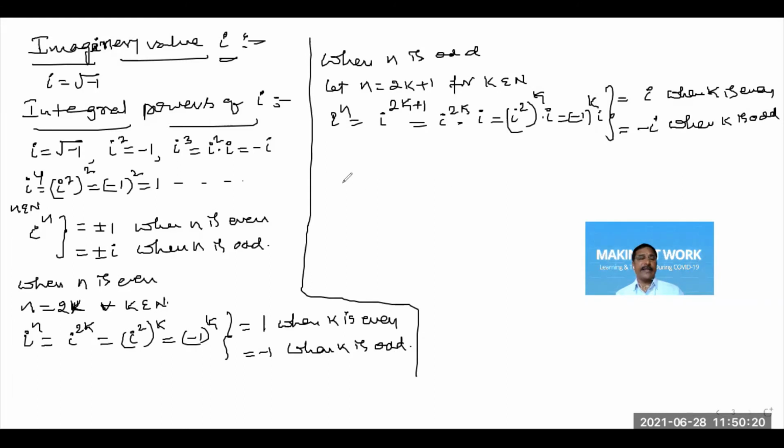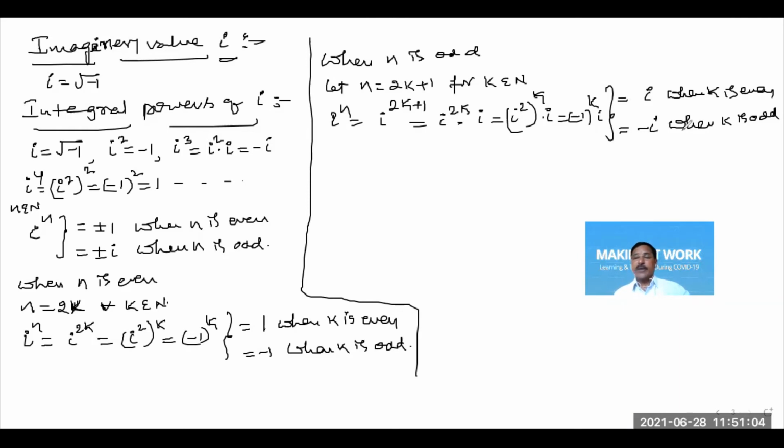So whenever i power n is to be simplified, we have to consider n as even or odd. When n is even, write it as integral power of i square. When the integral power of i square is odd number, it will become minus 1, and when it is even number, it will become plus 1. And when n is odd number, we have to express it as 2k plus 1, that is i square to the power of k into i. We have to separate i, then it will become minus 1 to the power of k into i. Now when k is even, this becomes plus i, and when k is odd, it will become minus i. So this is about the integral powers of i, simplifications.